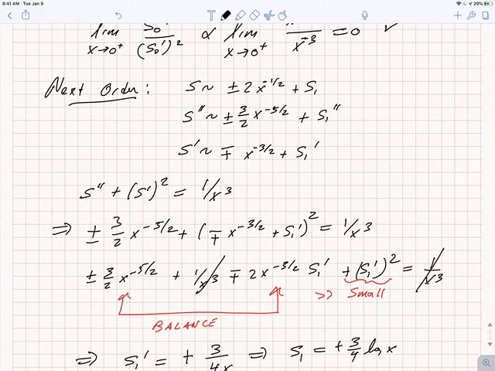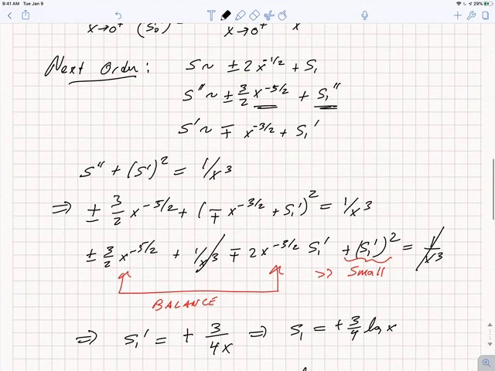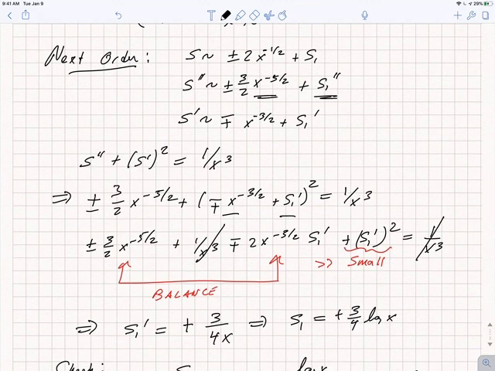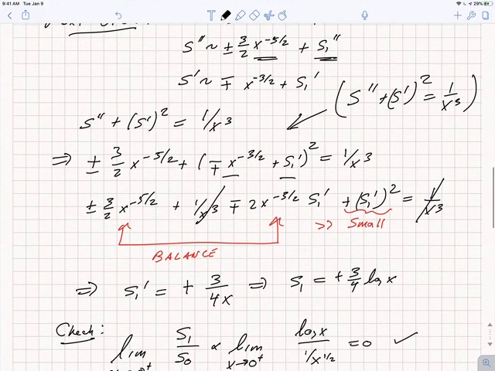I get, if I look at the second derivative, I'm going to assume that this term is bigger than this term. So the s double prime term gives me s0 double prime plus or minus 3/2 x to the minus 5/2. I have s0 prime plus s1 prime squared, and that whole thing has to be equal to 1 over x cubed. That's my original equation. This comes from s double prime plus s prime squared equals 1 over x cubed. That was the form of the equation I'm trying to solve.